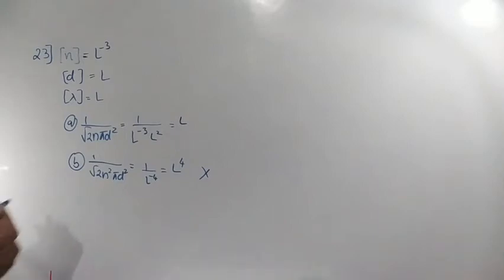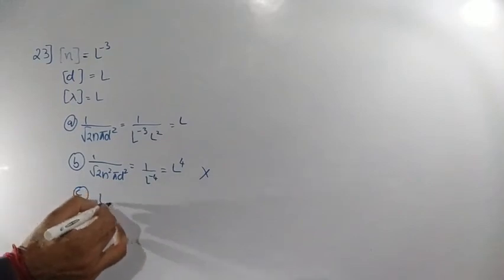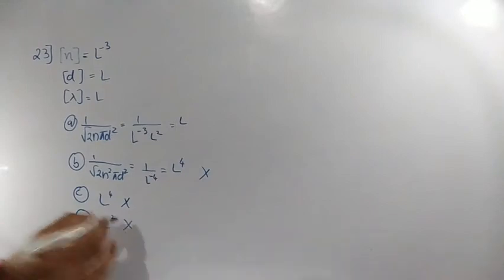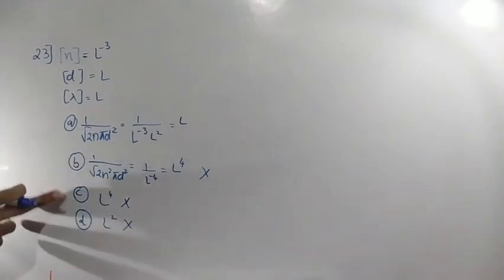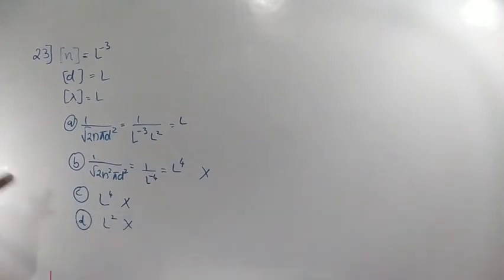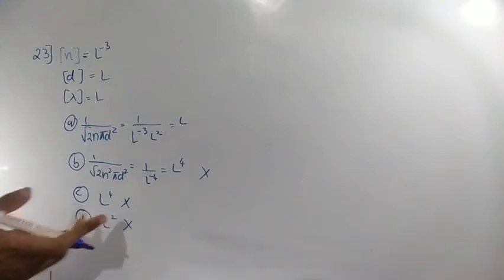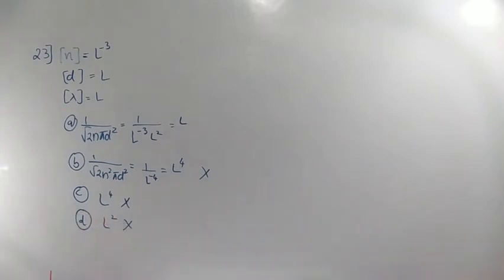Similarly, in the third case we again get L to the power of 4, which is wrong, and in the fourth case we get L square, which is again wrong. So C gives L to the power of 4 and D gives L square, neither equal to L. Finally only the first option satisfies L. That's why option number 1 is correct. That is about the 23rd question. Next, 24th question.